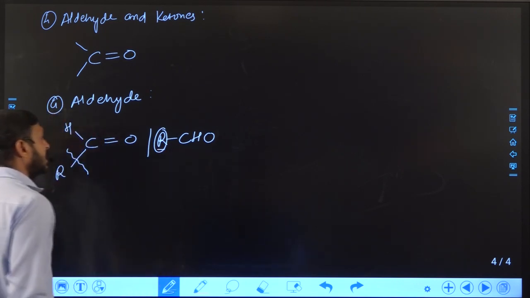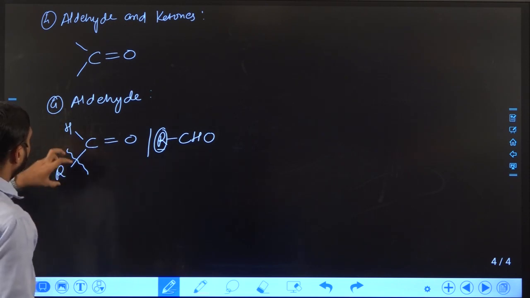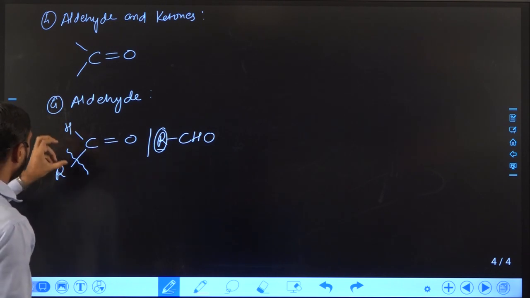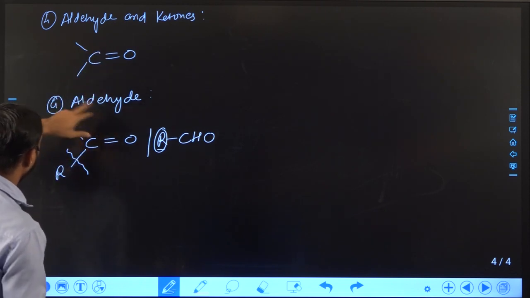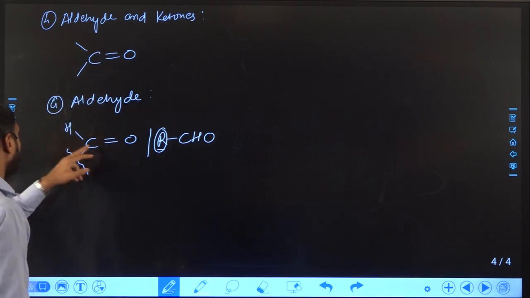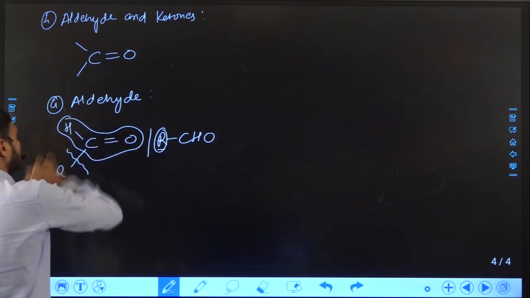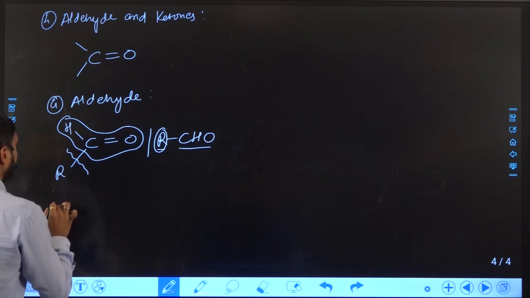So we can write it in this manner as well. So depending on the groups satisfying the valency, we can differentiate aldehyde and ketone. In the case of an aldehyde, one hydrogen is necessary. If hydrogen is present, then it will become CHO. CHO is nothing but aldehyde.